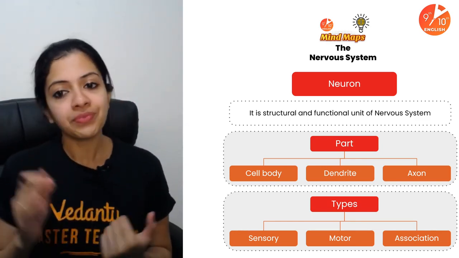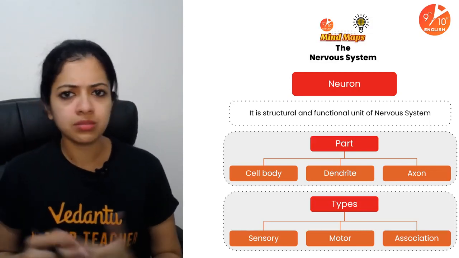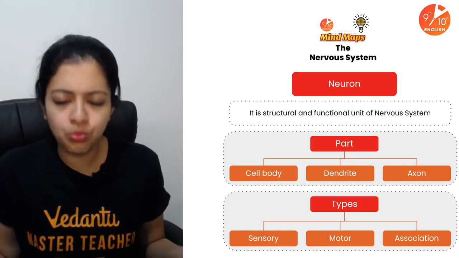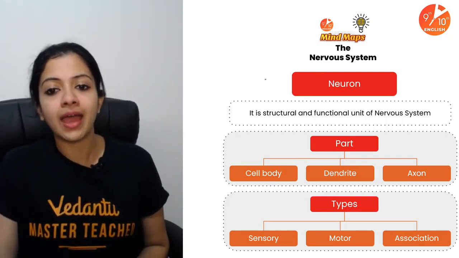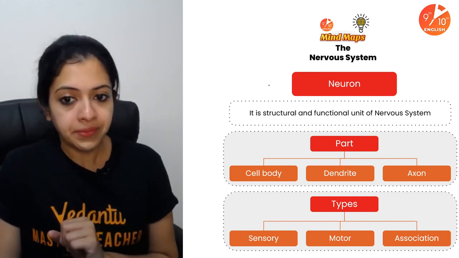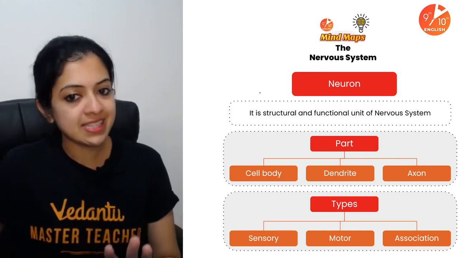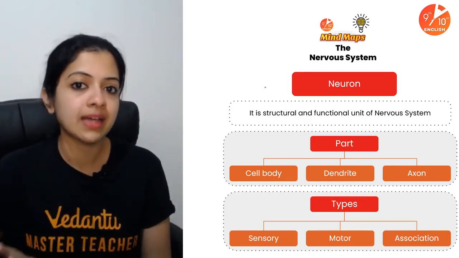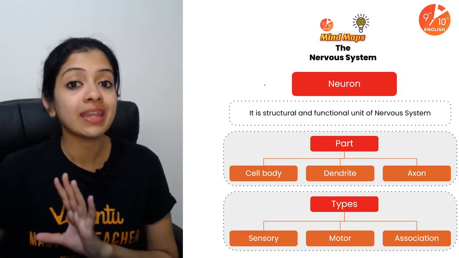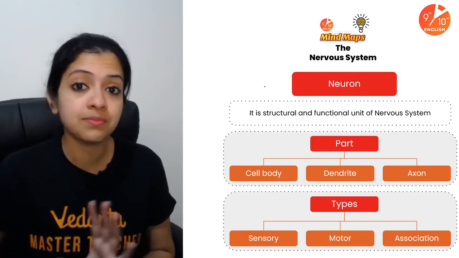All right, so here is the nervous system. You could start with the need for a nervous system if you want to include those details on your version of the mind map, and then the neuron. Neuron is the structural and functional unit of the nervous system. In my personal opinion, whenever you make a mind map, try having as many illustrations and diagrams as possible.